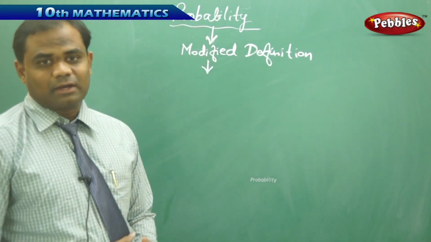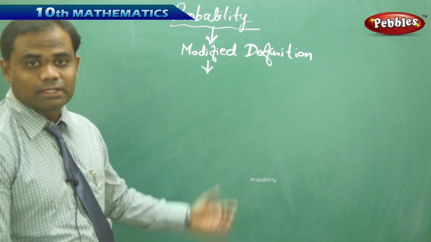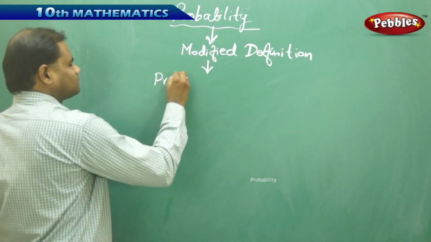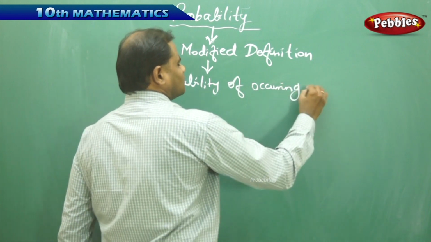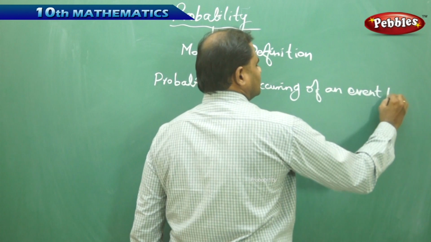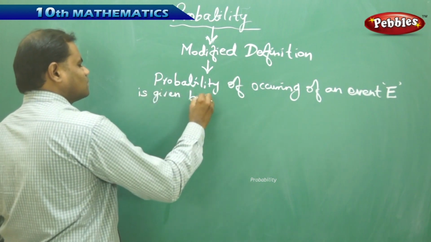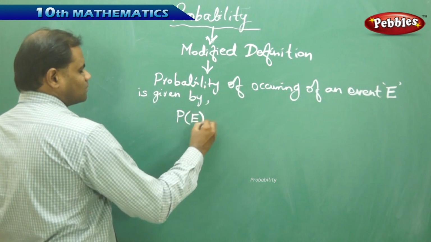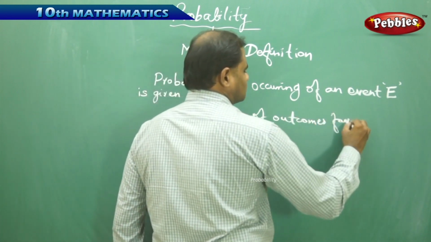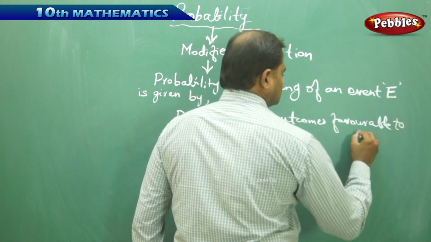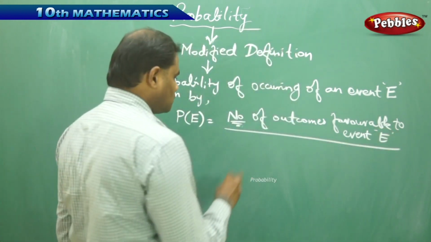There are many mathematicians who have come up with different modifications of the definition of probability, but the most accurate definition we are going to take now is: the probability of occurring of an event E, denoted P of E, is the number of outcomes favorable to event E by the total number of possible outcomes.